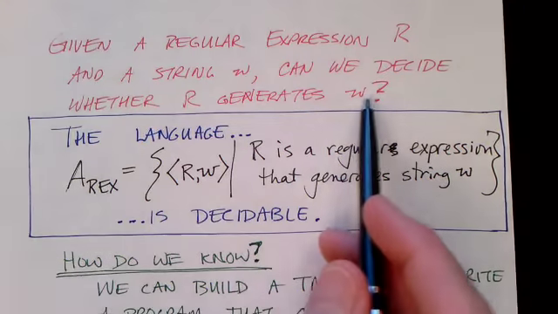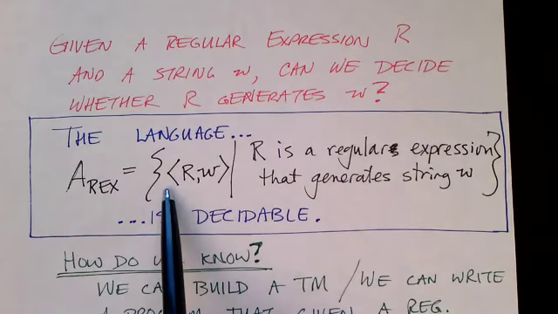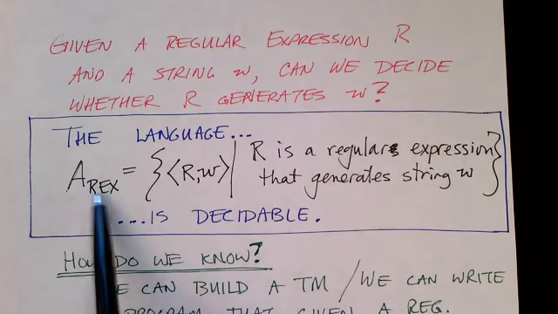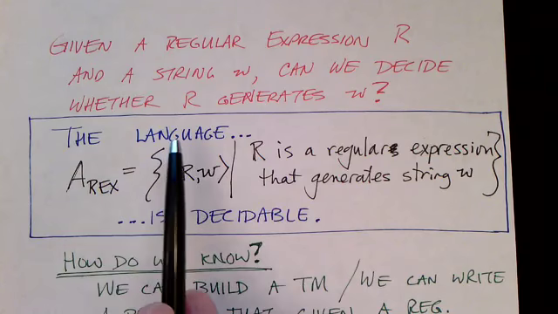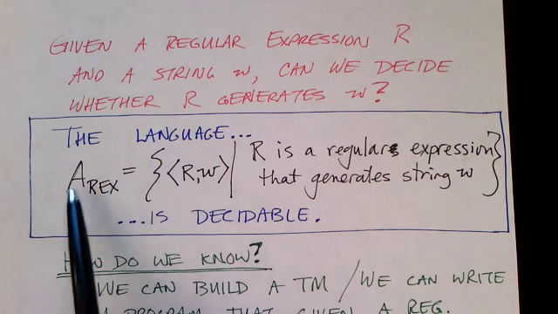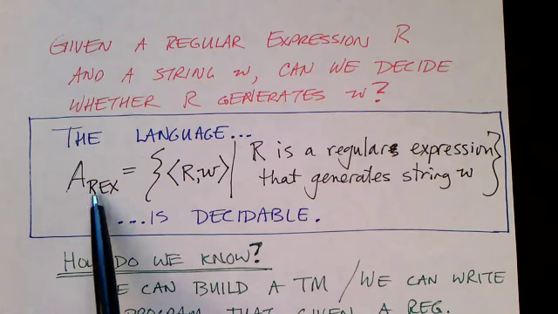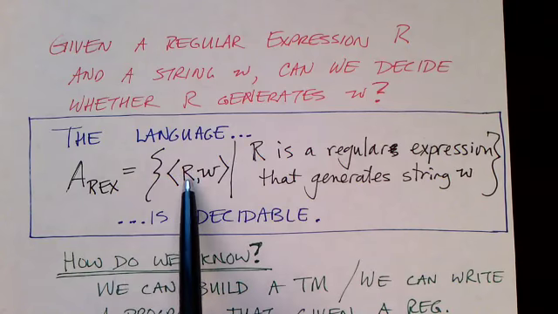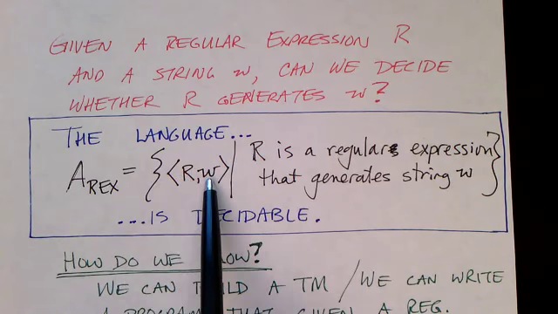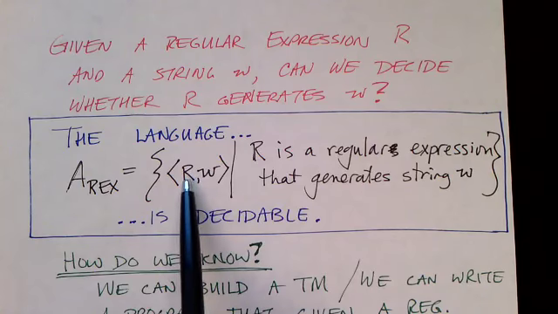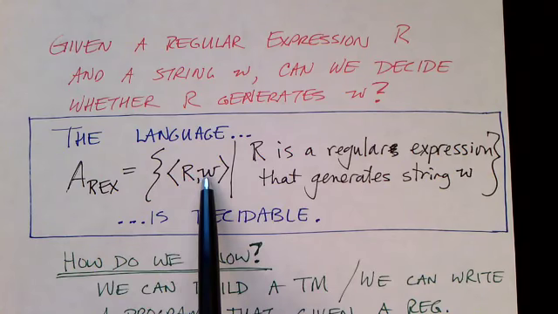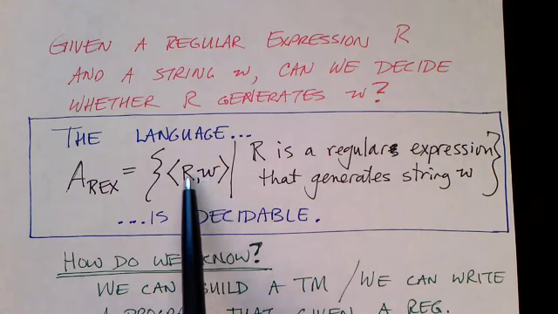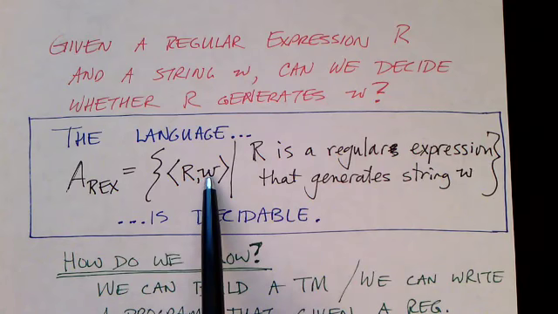Is that string described by the regular expression? And we can formulate this problem also as a language, and here we're calling it the acceptance problem for regular expressions. So given a regular expression R and a string, does that regular expression describe that string? Can it generate that string?